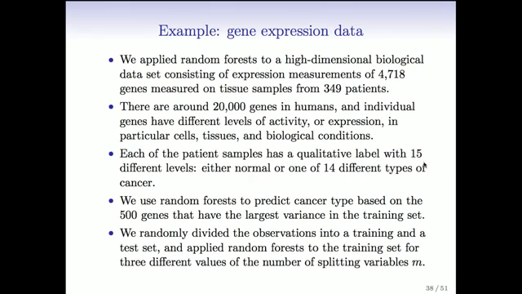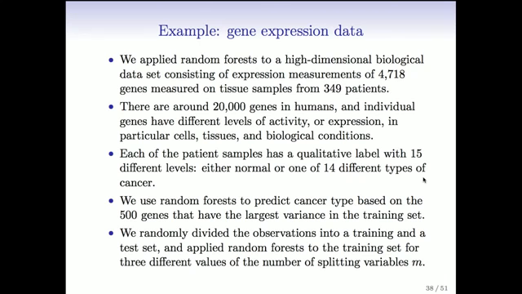So we're going to apply the random forest method we just described to this high-dimensional data. But instead of using the entire set of 4,718 genes, we're going to pre-screen the genes. We're going to choose the genes having the highest variance across the training set. It makes sense to use variance, because if something has small variance across the training set, it's probably not very predictive. So the ones with the largest variance are the most likely to be predictive.